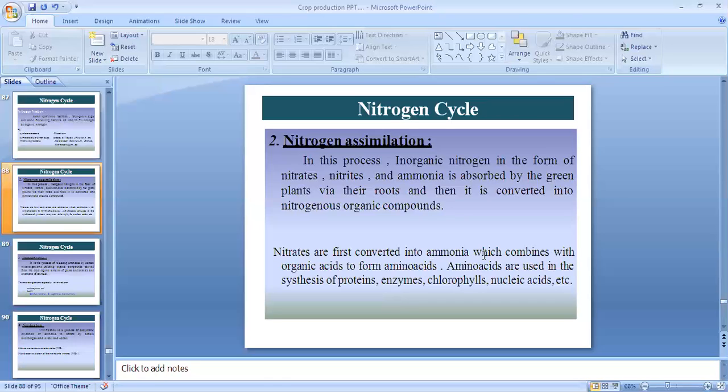When they combine with organic acids, they form amino acids. Here amino acids are used in the synthesis of proteins, that means the making of protein. Not only that, enzymes, chlorophyll, nucleic acid, etc. require amino acids for their formation. You know the nitrogen is present in our DNA also. Remember this point. That is organic composition.